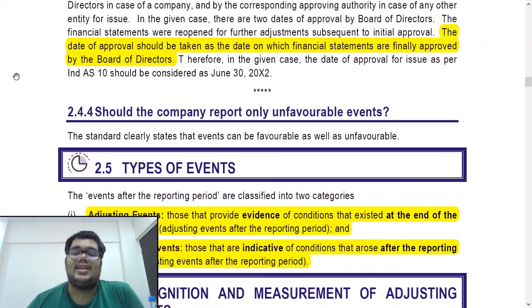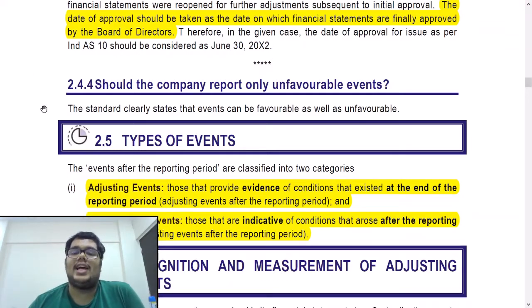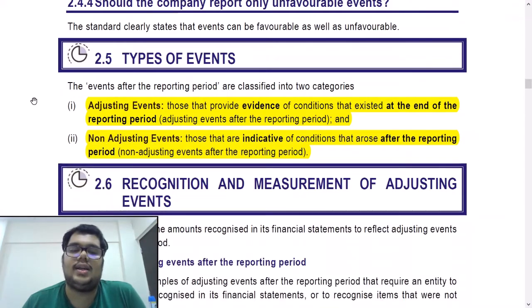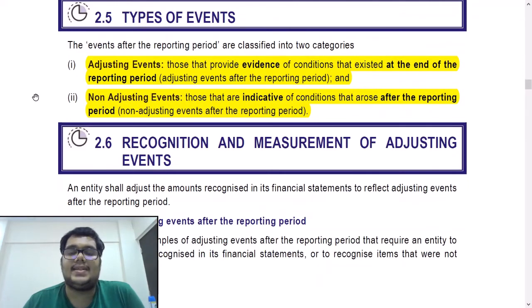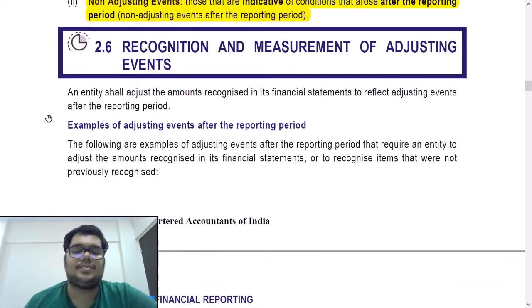And if a non-adjusting event is material, then you will provide a disclosure for the same, and you will also give the financial impact on the financial statements. And if you cannot estimate the financial impact, you will give a disclosure that we are unable to estimate the financial impact of this non-adjusting event. Very important. I'll repeat this again. Adjusting events you will adjust in the financial statements. Non-adjusting events you will not adjust in the financial statements. But if the non-adjusting event is material, you will make a disclosure of the same, and you will also write the financial impact. If you cannot estimate the financial impact, you will write this fact in the financial statements.